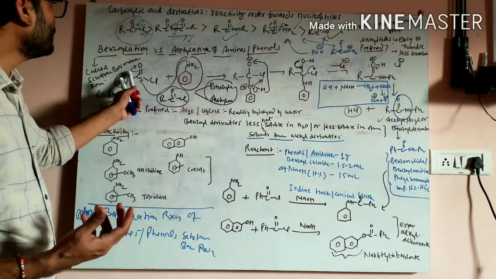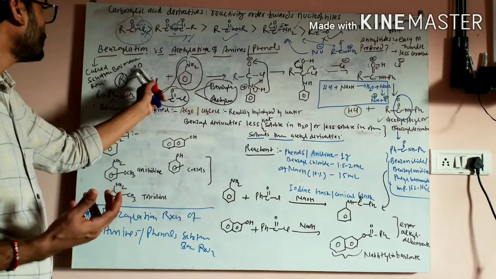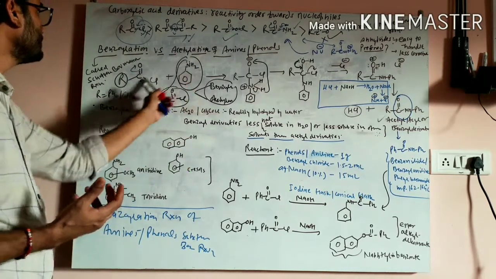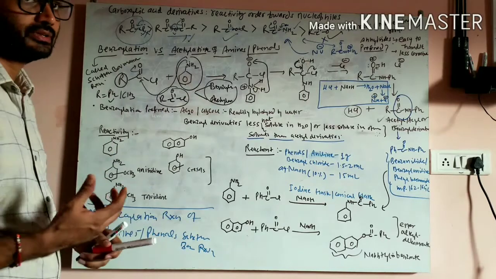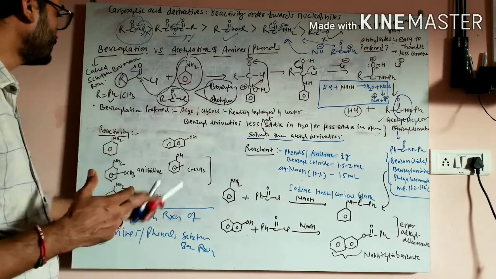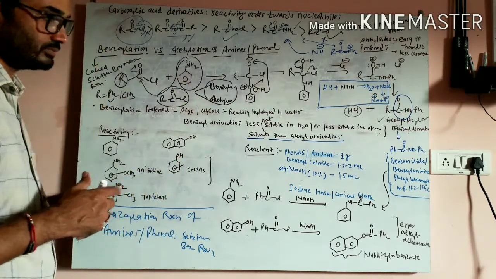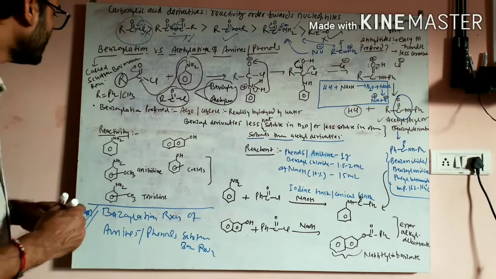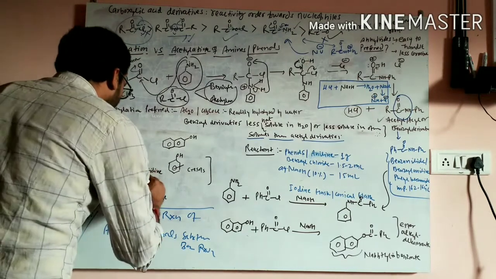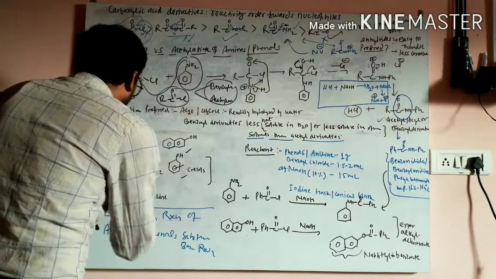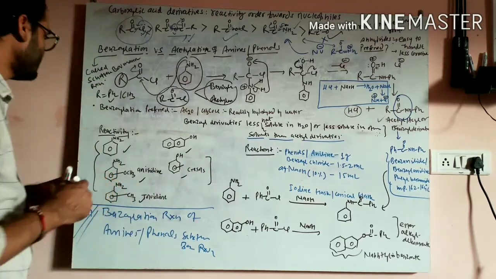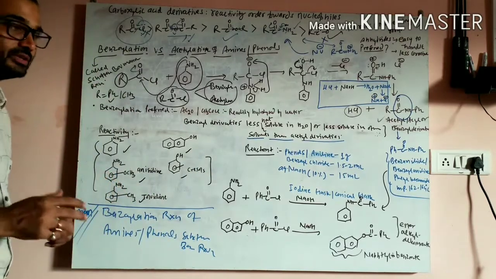If this is a phenol, then the nucleophile is the oxygen of the phenol. Now this NH2, this OH, will act as a nucleophile. This is cresol and this is the nucleophile. Now see, we have these reactants. First of all, we will take these reactants. This is the aniline or aniline derivative.